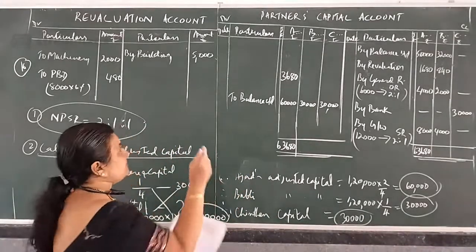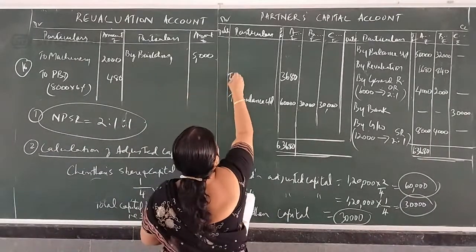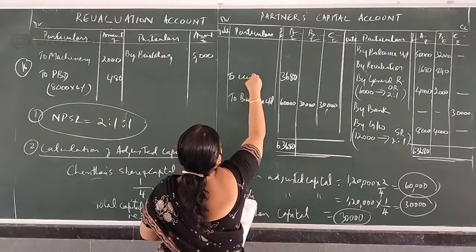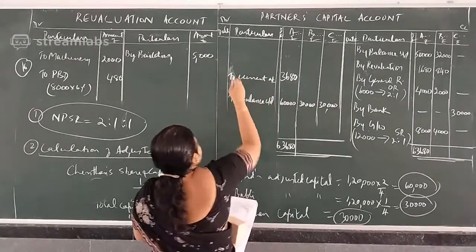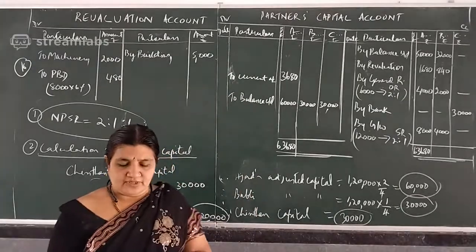But in this sum we write to current account, that is, to Azad's current account.